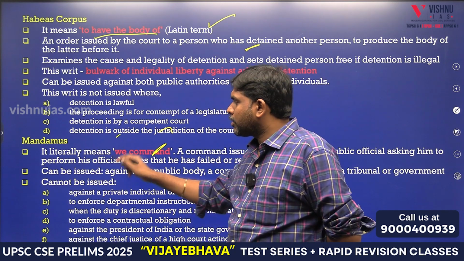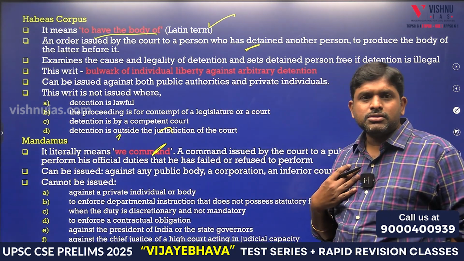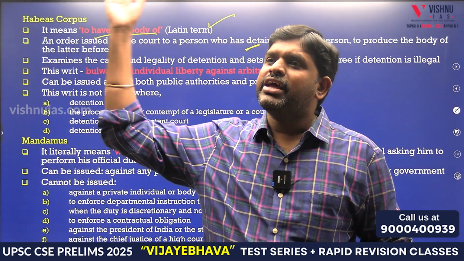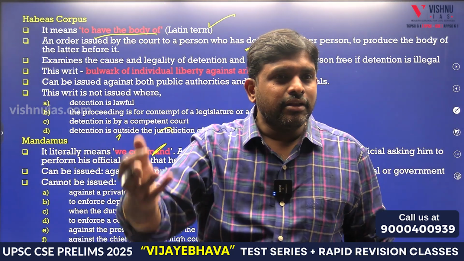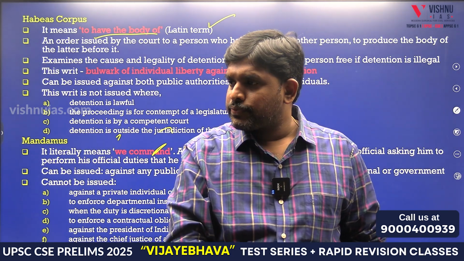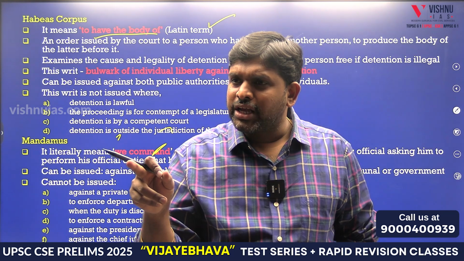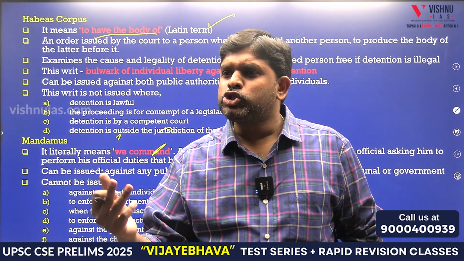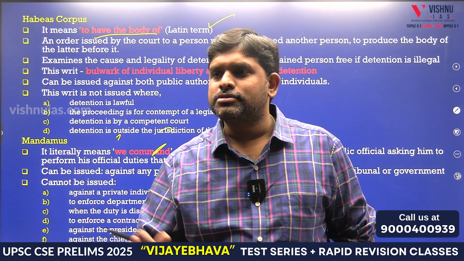Mandamus, any person. Why? Because it is a public officer who should do the duty. If he is not doing the duty, anyone can be impacted. So anyone can file the petition. Like that we have to remember. If a public officer is not doing his duty, not only one person but everyone will be impacted, no? So everyone should be given the opportunity to file the mandamus.